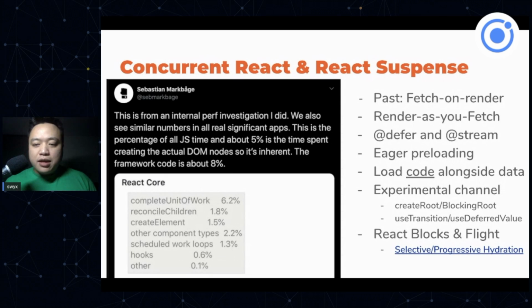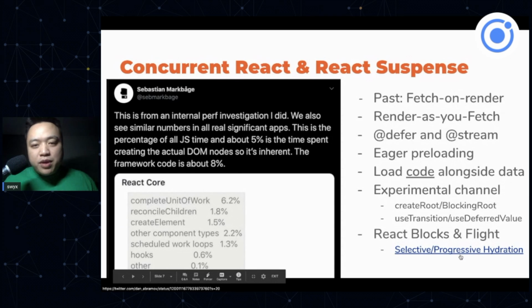And they realized that React's footprint is only about 5% of real apps. So what if you could use that 5% to optimize the other remaining 95%? That's a very, very interesting research direction. And that's essentially what selective and progressive hydration is. And that will all be under Concurrent React, and they want to release all of it at once.